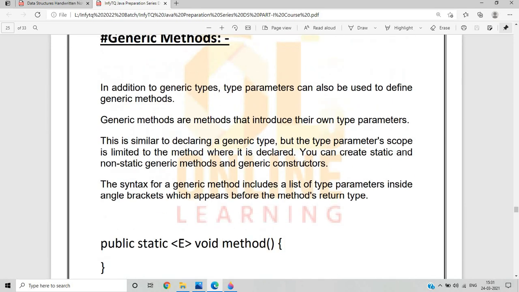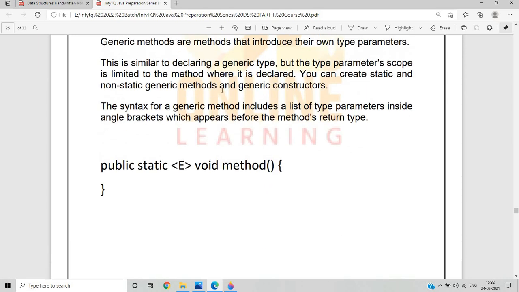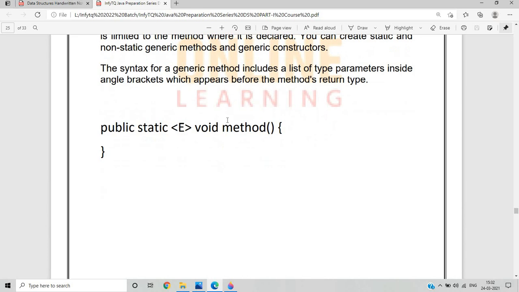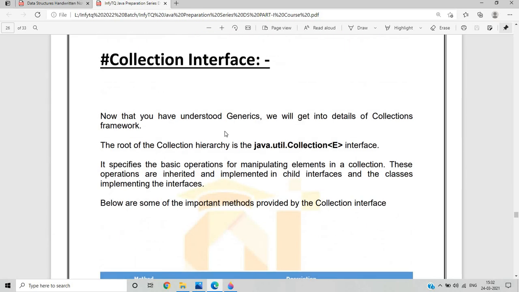So what is a generic method? Generic methods are methods that introduce their own type parameters. This is similar to declaring a generic type, but the type parameter's scope is limited to the method where it is declared. So what is the syntax of a generic method? Include a list of type parameters, like public static <E> void method. This is the syntax for the generic method.